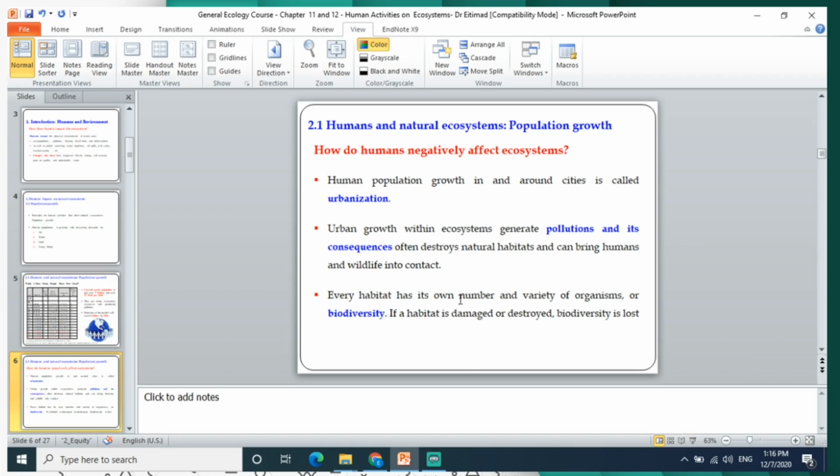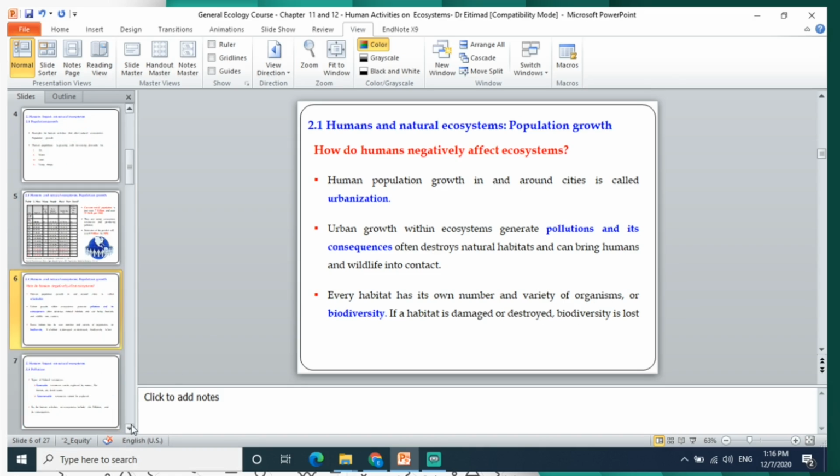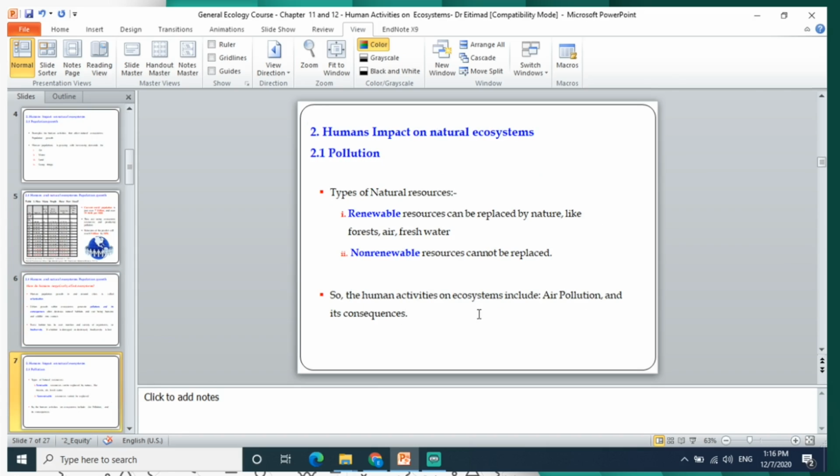Every habitat has its own number and variety of organisms, or biodiversity. If a habitat is damaged or destroyed, biodiversity will also be lost. Examples of human impact on ecosystems include pollution. As we know, we have two types of natural resources, renewable and non-renewable.